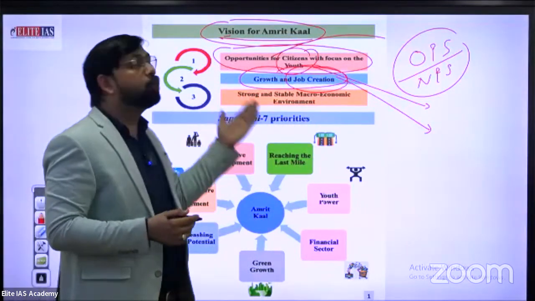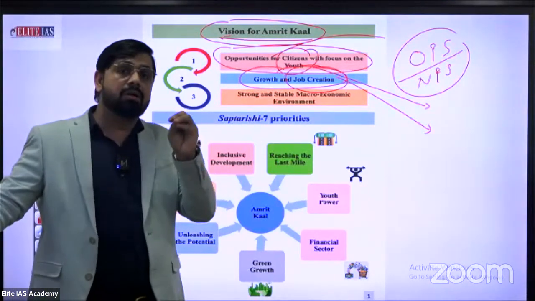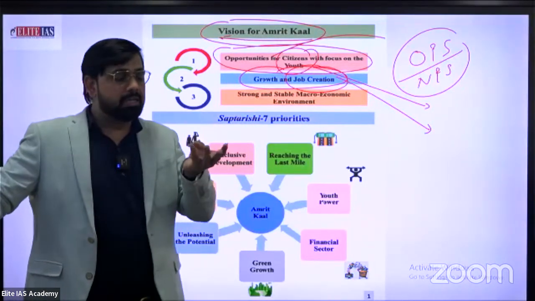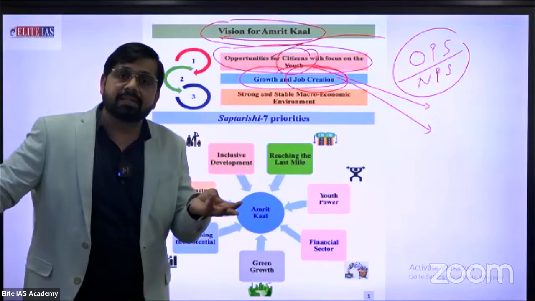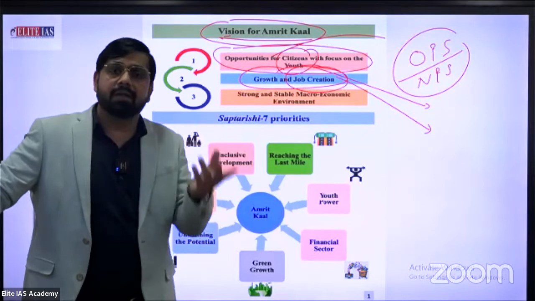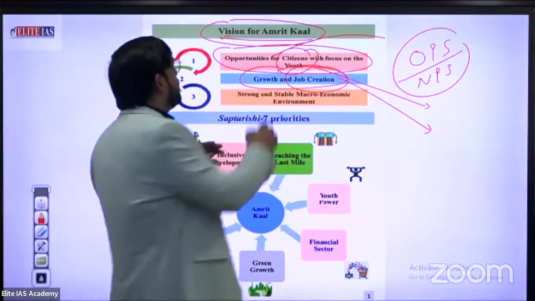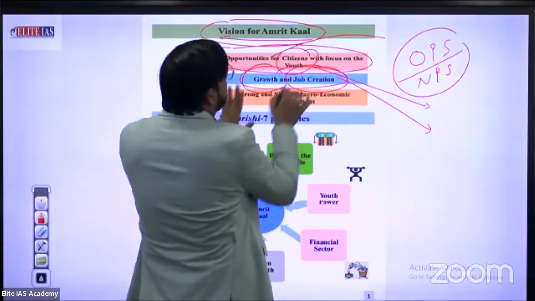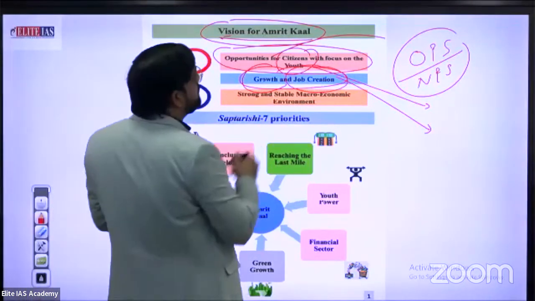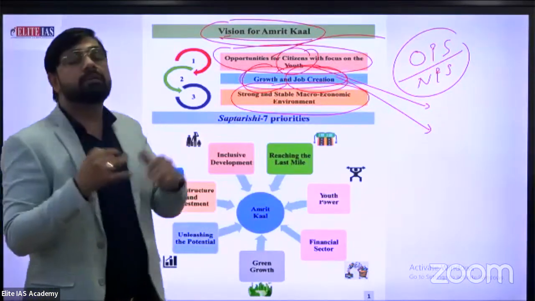And the second one is growth. Job creation is not everything, but when we talk about growth, what is the growth of India? Growth related to education, health, or different sectors, living standard, or we are talking about the income level, per capita income. There are so many different things. That's why growth is also an important word in the long-term vision for Amrit Kal. And point number 3, a strong and stable macroeconomic environment.